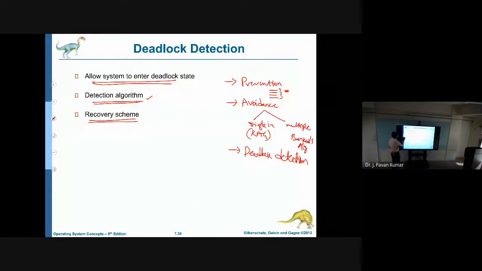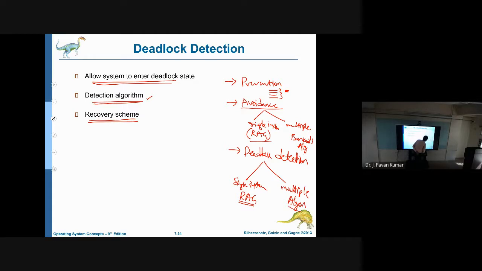Now, in avoidance we have two types of algorithms: the resource allocation graph, when we have a single instance for each resource type, and Banker's algorithm for multiple instances. Similarly, in deadlock detection also we have two types. Whenever we have a single instance for each resource type, we will use the resource allocation graph with some modification.